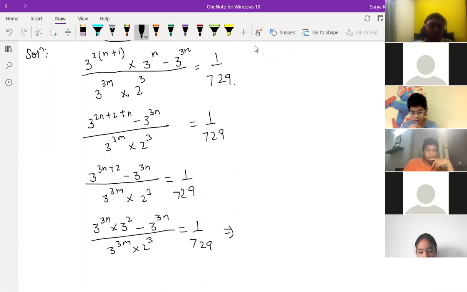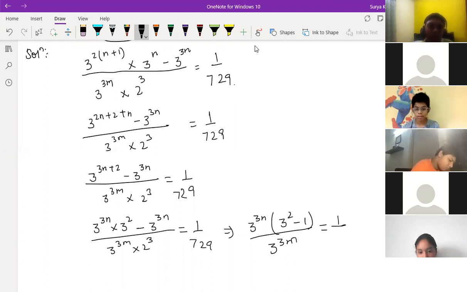Now we can take it. What? This 3 is common. Yeah, now you can take it easily. This is the first part, and this is the second part. So 3 to the power 3n is common. So 3 to the power 2 minus 1, whole divided by 3 to the power 3n, is equal to m and n. I'm getting n upper, m down. Directly you can write 3 to the power 3n minus 3 to the power 3m.